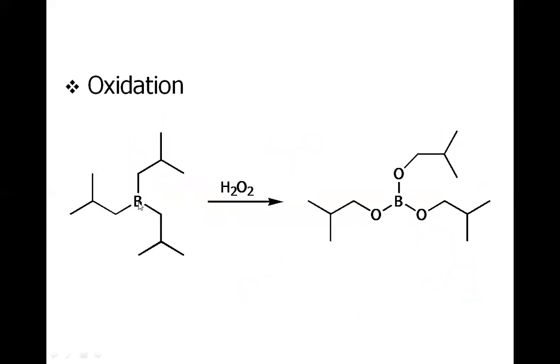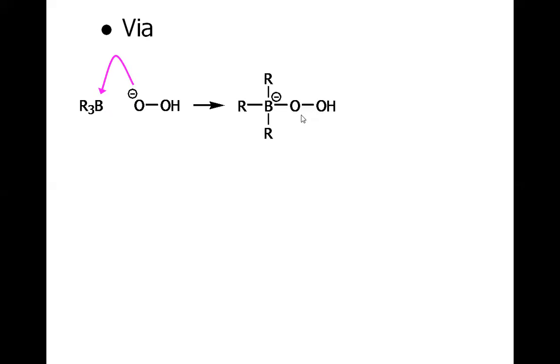Anyways, once boron has been alkylated, the second step comes into action with the hydrogen peroxide. How does it happen? The H2O2, the hydrogen peroxide, is first treated with sodium hydroxide to afford the hydroperoxide anion. Now this hydroperoxide anion attacks the electrophilic boron to form this complex, and the rearrangement occurs.